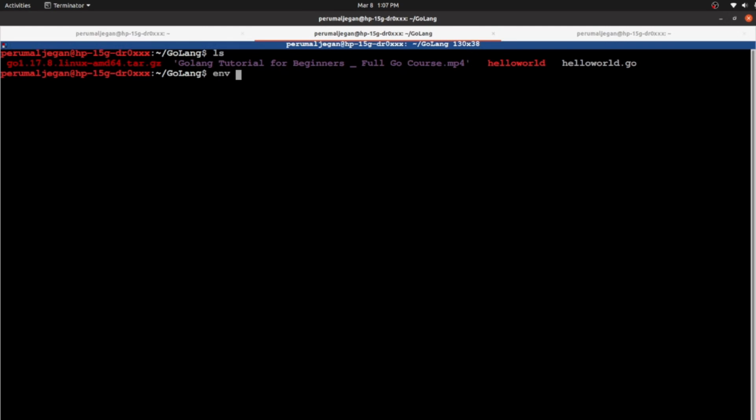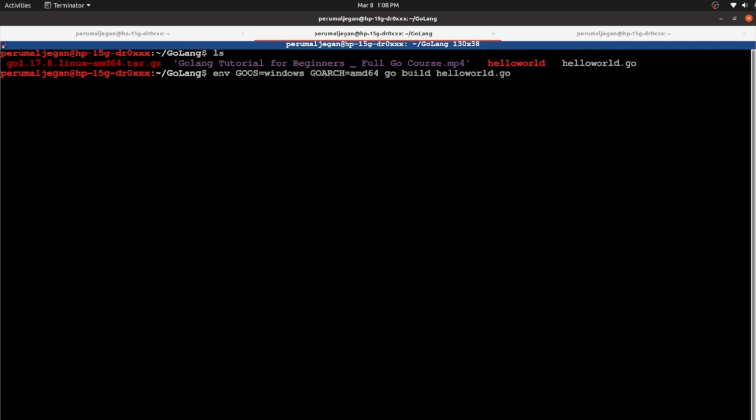First, we need to mention the Go operating system, and it is equal to, and it has to be capital letter, Go operating system, and it is Windows, and Go architecture ARCH, and it is AMD 64. And we mentioned the same. Now we are going to use Go build, and again calling the same hello world.go program. So this is the command to compile your program with different architecture and operating system.